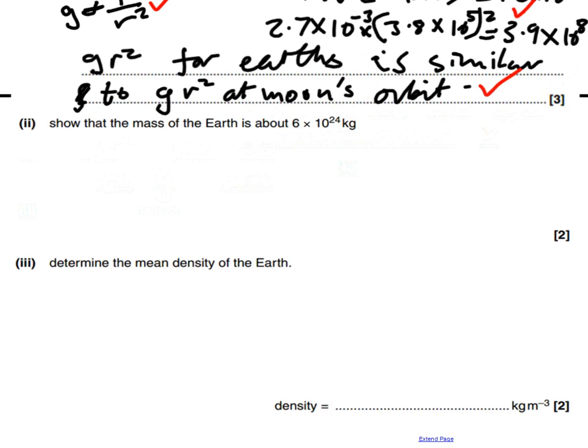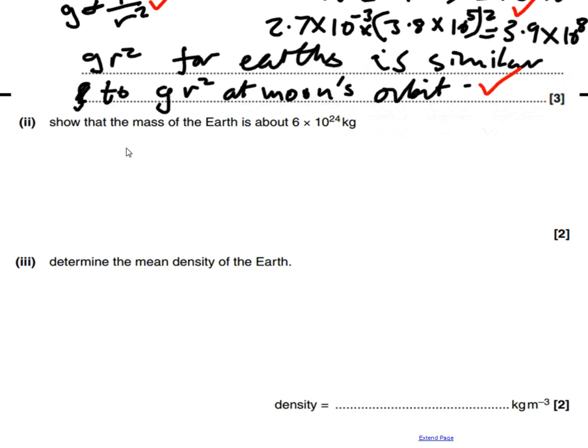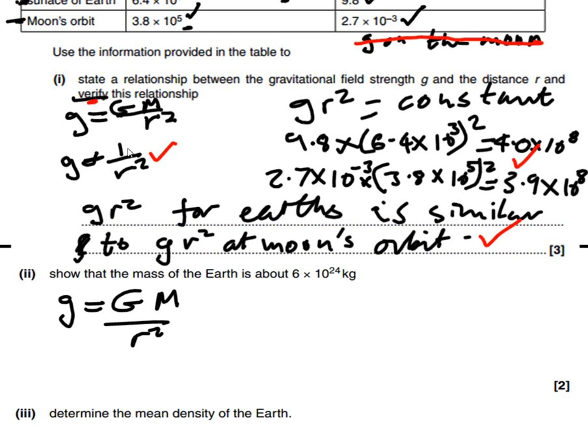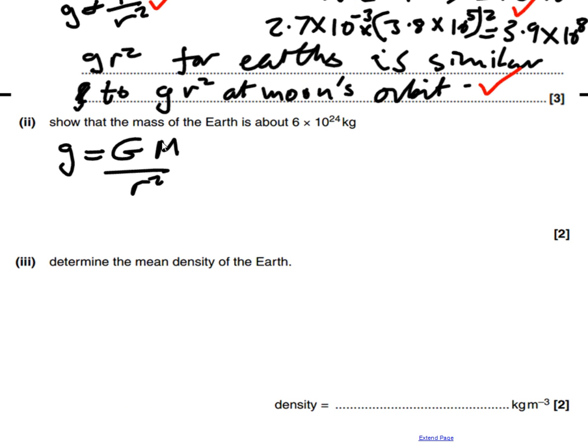Next question. We need to show that the mass of the Earth is this. So this is a pretty straightforward question. We need an equation that we can use for this, and we're told what little g is earlier on in the question. So we need to say g equals big G m over r squared. We came across that over here, and then we're going to use that here, and we're going to rearrange to solve it for m. So for this one here, m is, we need to bring this one over here, so it's g r squared over big G.